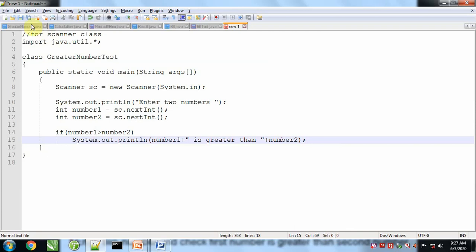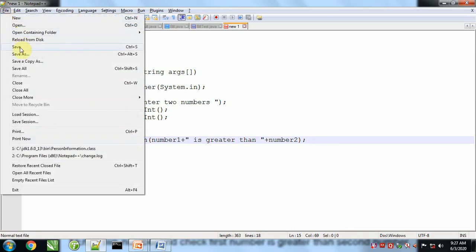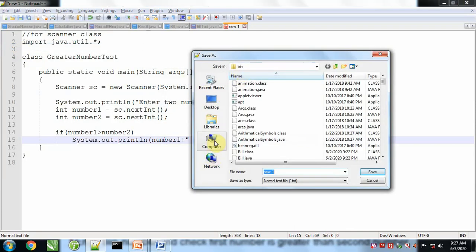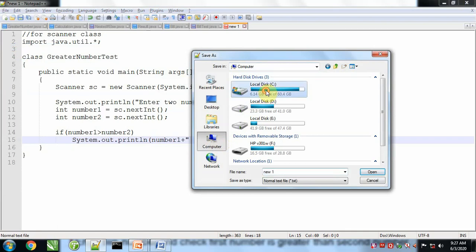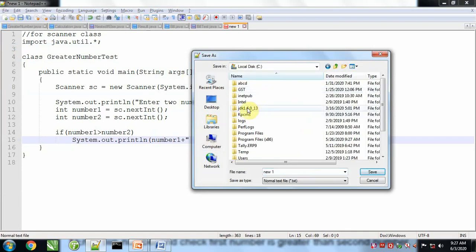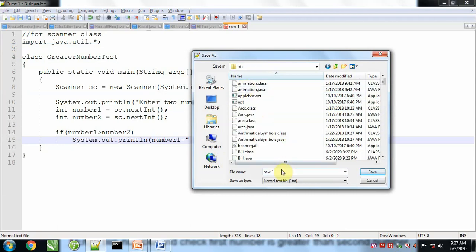We can see it practically. Go to File and we'll save this program. For this I will go to my computer, C drive, and JDK. JDK must be installed in your system to run a Java program. So we will open the JDK bin folder, and here we will write GreaterNumberTest, this class name.